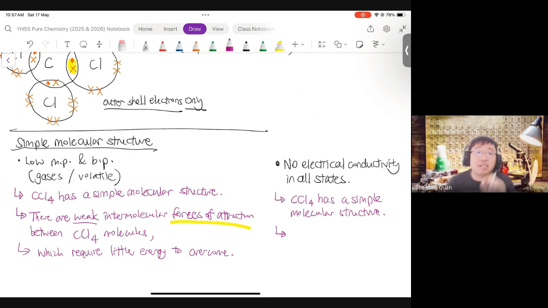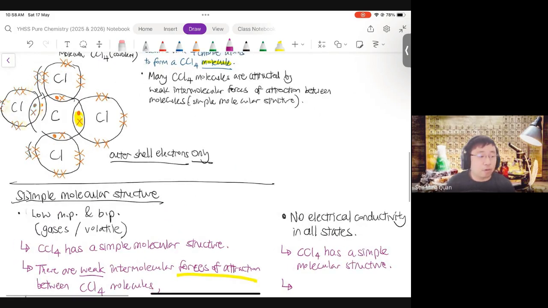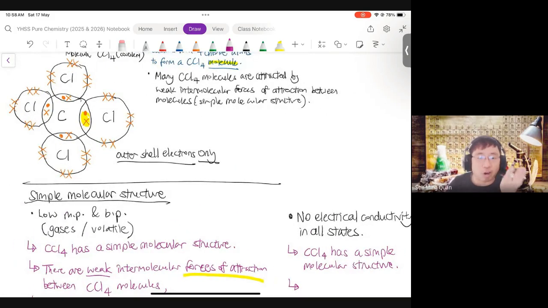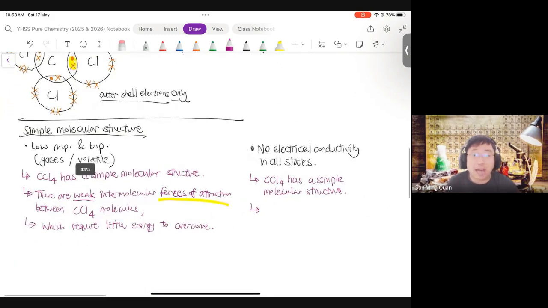Does it look like it has delocalized electrons? The CCl4, look, the electrons are drawn on each atom. They are fixed to that particular chlorine atom, or they are shared between carbon and chlorine. So the electrons are definitely fixed where they are.